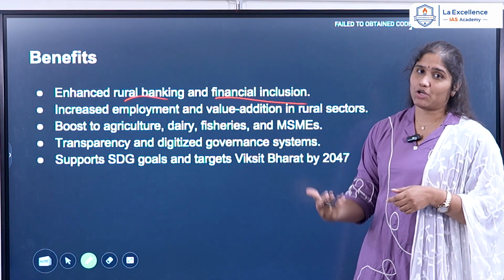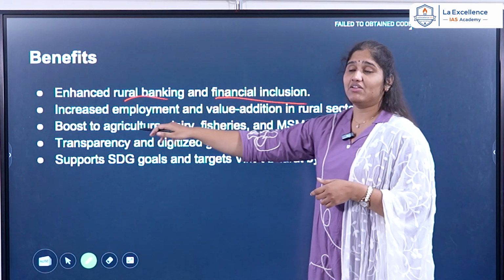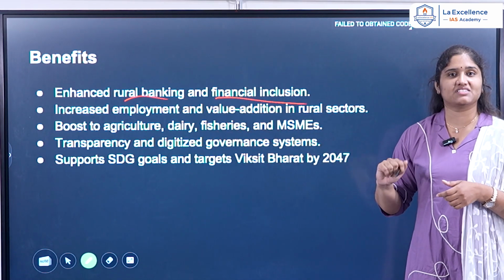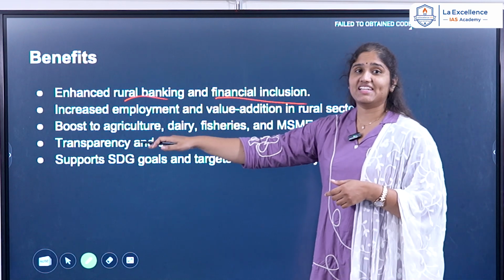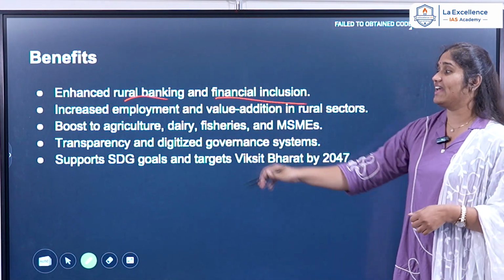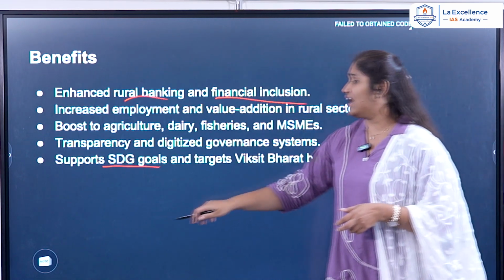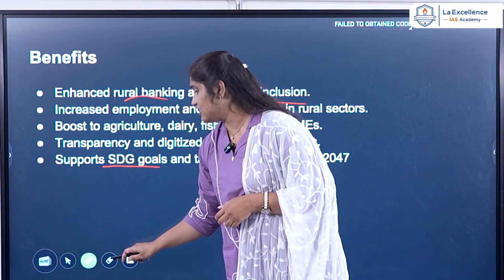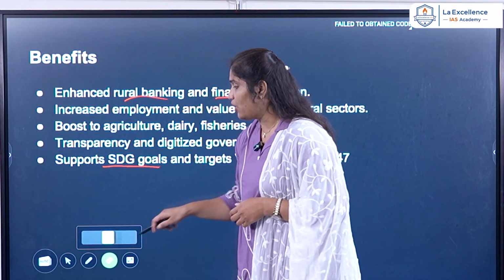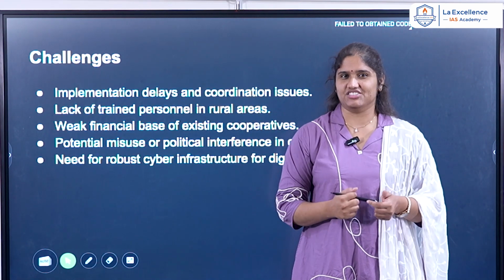Next, it will increase employment and it also gives value addition to the rural sections. It will boost different products present in those rural areas. It will increase transparency and digitized governance, and it also supports the SDG goals. Now these are the different benefits that we are going to acquire with this policy. Now with this policy, there is a certain amount of challenges also.